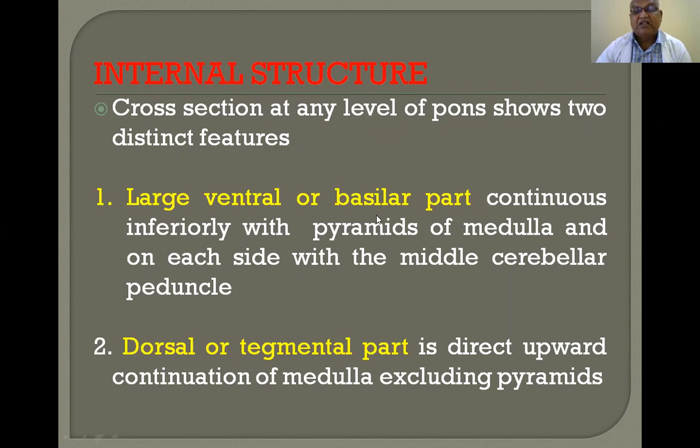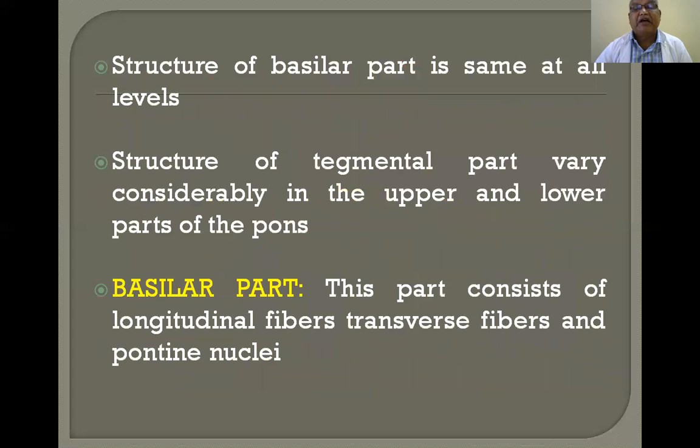The pons is the second part of the brainstem, and the medulla is the third part. The medulla continues upwards, so the ventral surface of the medulla continues with the pons. The large ventral or basilar part continues inferiorly with the pyramids of the medulla and on each side with the middle cerebellar peduncle. The dorsal or tegmental part is directed upward, continuous with the medulla excluding the pyramids. If you remove the pyramids, the entire thing is the tegmental part. I will show you.